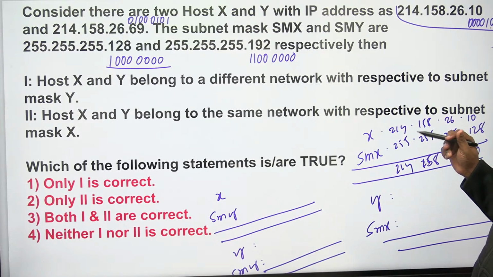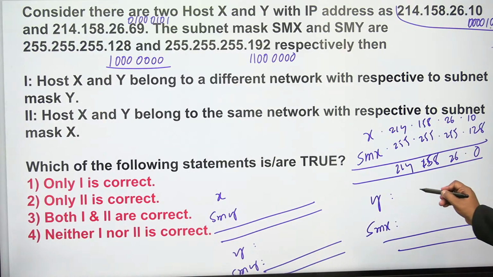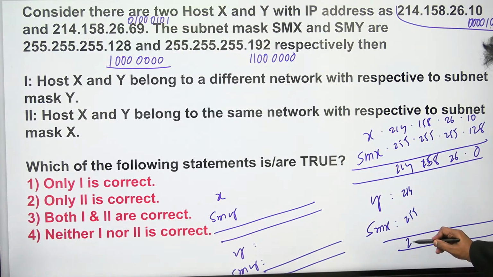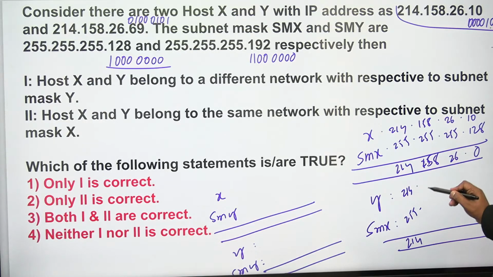Y and SMX. I think everything is the same: 214, 255, 214. Next one, 158, 255, 158. Next one, 26, 255, 26.